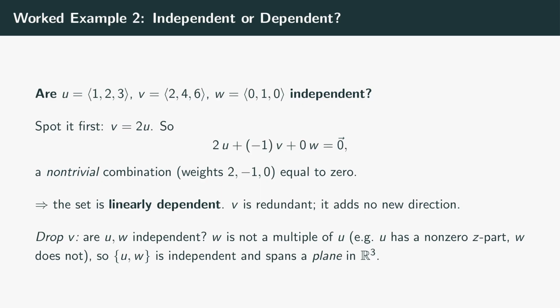Now here's a useful follow-up. If we throw v away, are the survivors u and w independent? w is the vector 0, 1, 0, and u has a non-zero third component while w has a 0 third component, so w can't possibly be a multiple of u. They point in different directions. So u and w are independent, and together they span a plane inside R3, not the whole space, just a two-dimensional slice of it.